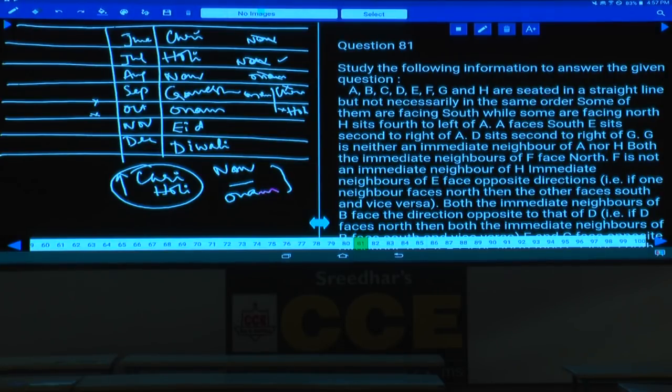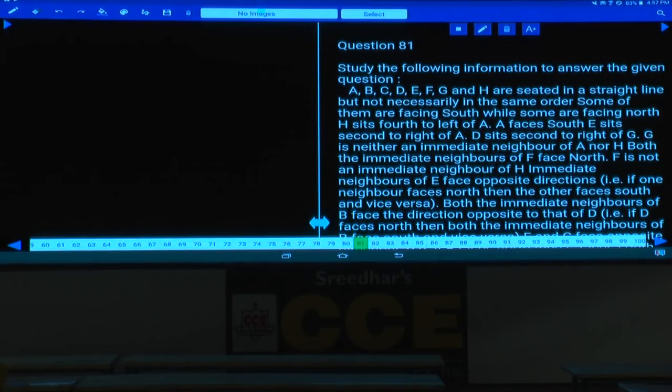And H sits fourth to the left of A. And where is H? H is seated fourth to the left of A. A faces south is clearly given, isn't it? Now shall we start with this one? Then in total how many persons we have? 8 persons. 1, 2, 3, 4, 5, 6, 7, 8. Then H sits fourth to the left of A. A faces south. 1, 2, 3, 4. H will be here.